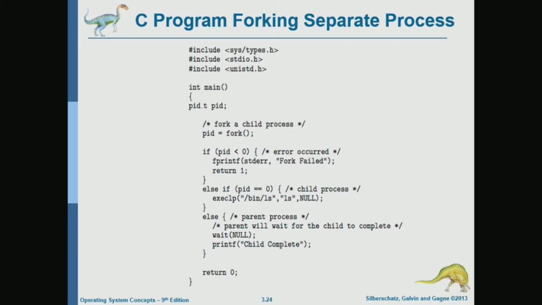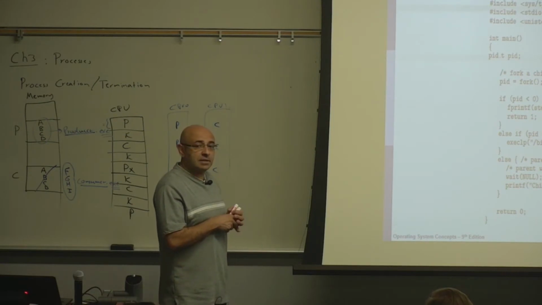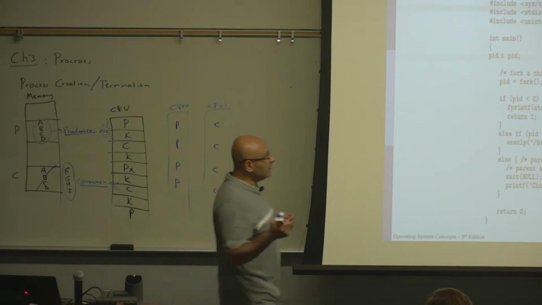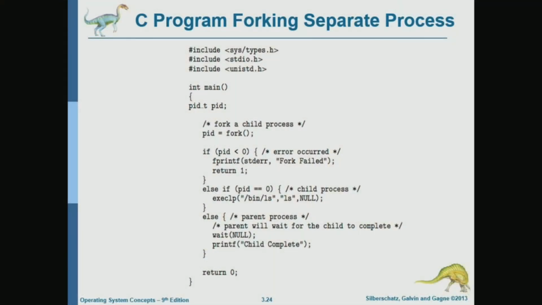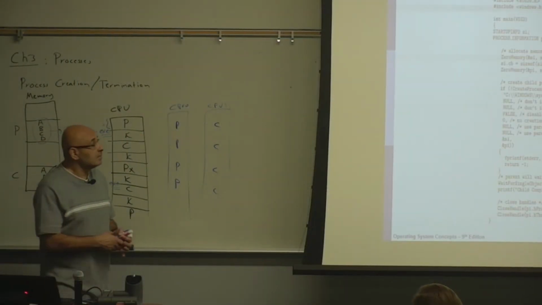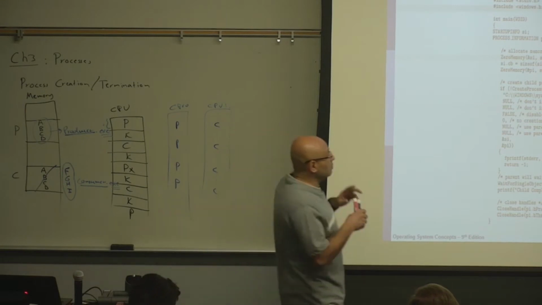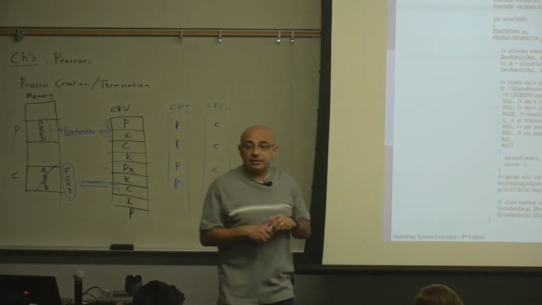I found it odd because you are forking and creating a different process, and it was hard for me to digest how below this point there are two different programs that are running, but they are executing the same code. So it's not very intuitive. While the Windows style of creating processes is more intuitive.